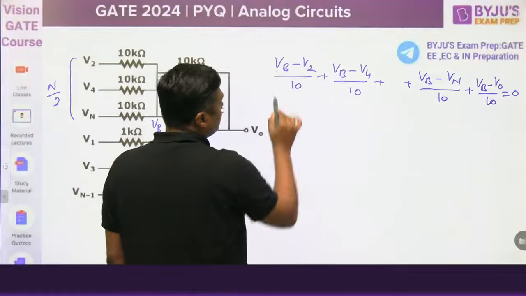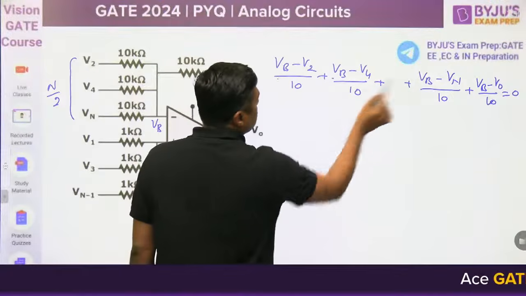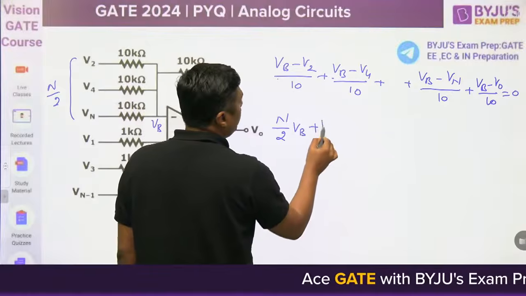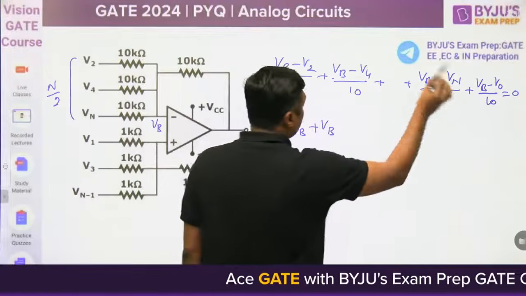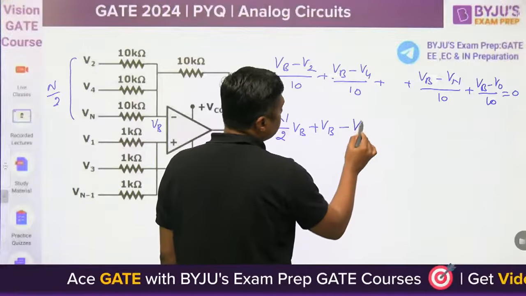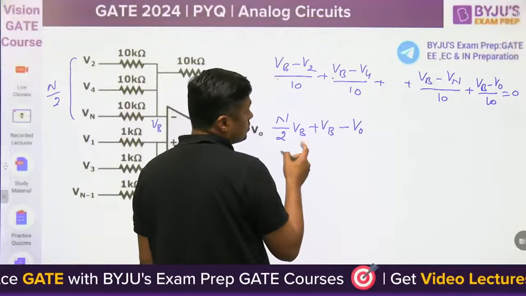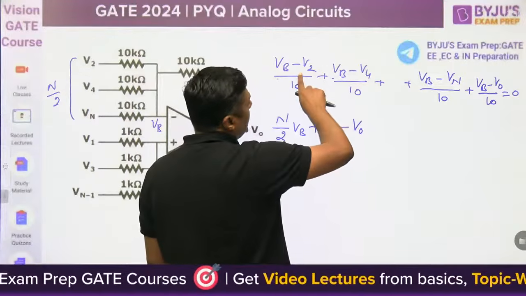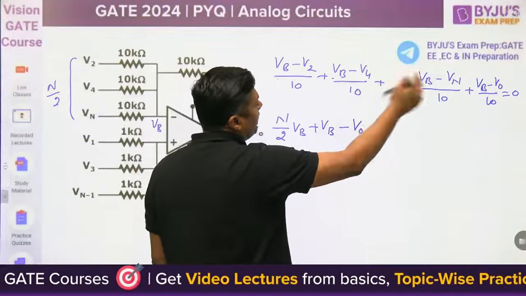Then what is the total number of VB? It is n by 2 VB plus VB, the last one, and minus V naught. Remember, this is minus V naught also. And on the opposite side, we have V2 plus V4 plus up to Vn.